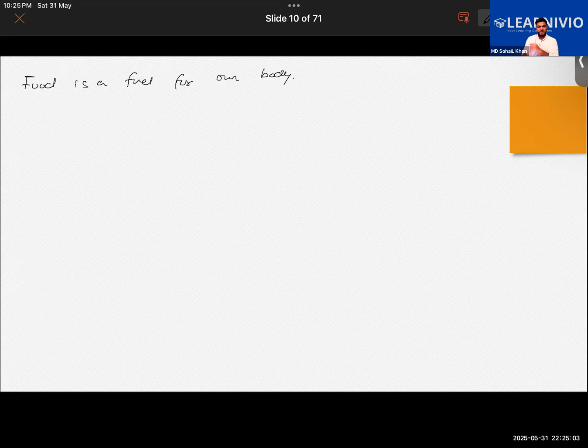Okay, see, I was saying that food is a fuel for our body, right? And when respiration takes place in our body, that fuel is basically burning. It reacts with the oxygen that we inhale. So food plus oxygen, and as a result a combustion takes place. What kind of combustion?